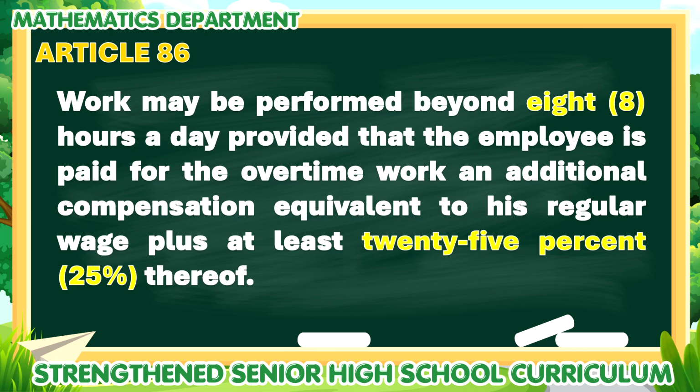Article 86 states that employees may work beyond 8 hours a day only if they are paid extra. That is, the regular wage plus at least 25% for each overtime hour.